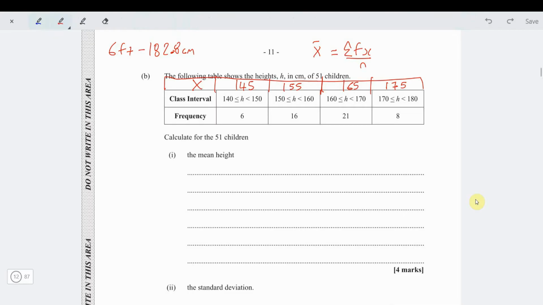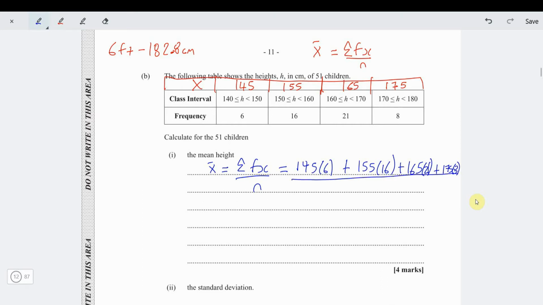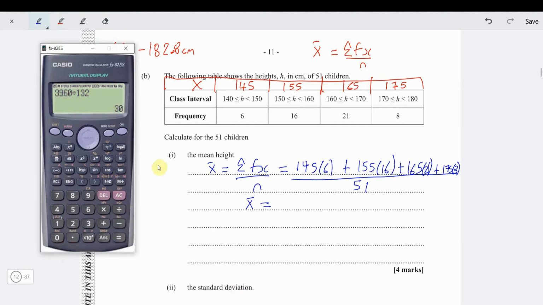So the mean height, as we know, bar x is equal to the sum of fx over n. So we multiply f times x. So it's 145 times 6 plus 155 times 16 plus 165 times 21 plus 175 times 8, and we divide it by the total number of children, which is 51. So in that case, bar x equals, we take out our calculator and we put it in.